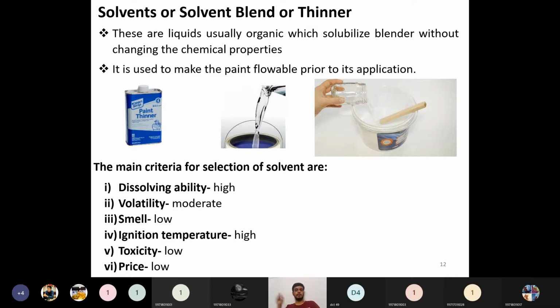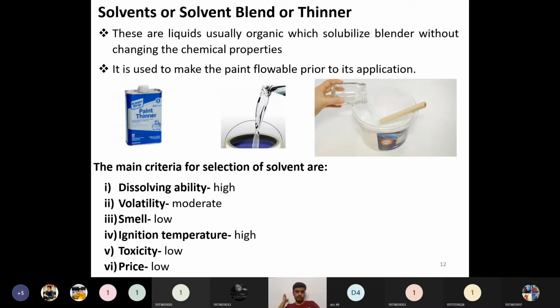Okay, for the infinite time, it will be in a wetting. So one of the ideal properties of an ideal paint is quick drying characteristics. If the volatility is very low, then the quick drying characteristics of the paint are very less. So because of that reason, the volatility should be moderate. If high volatility is there, the solvent loss to the atmosphere before depositing is very high.